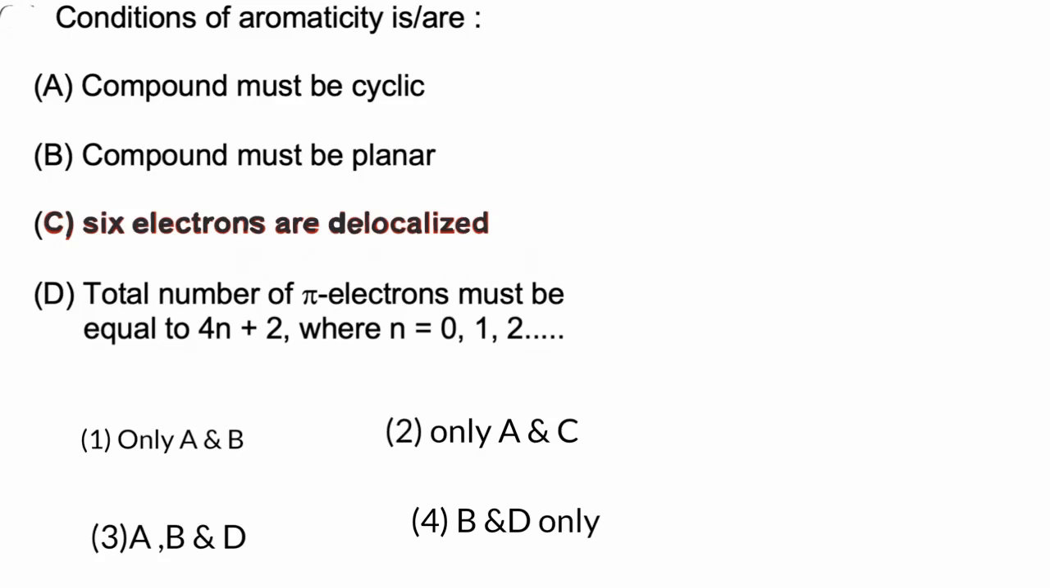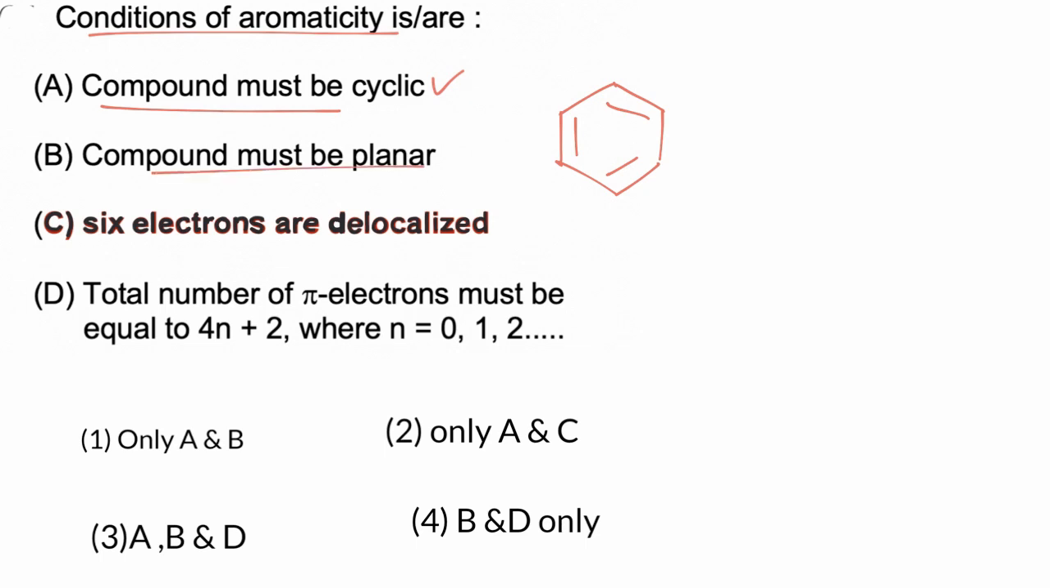In this question, we have to find which of the following are correct conditions for aromaticity. Now, first condition, compound must be cyclic. This is correct. For any compound to be aromatic, it must be cyclic. Open chain compound cannot be aromatic.